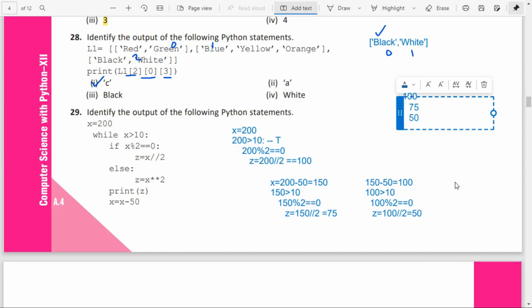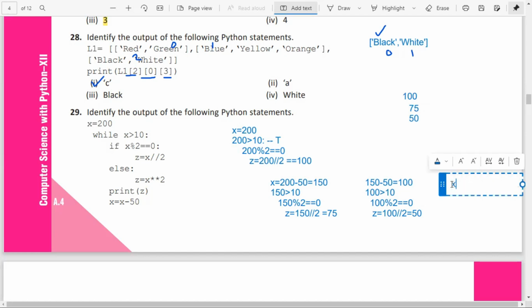Now again, x equal to how much? x equal to 100 minus 50, equal to 50. Now what will it check? 50 greater than 10, that is true.